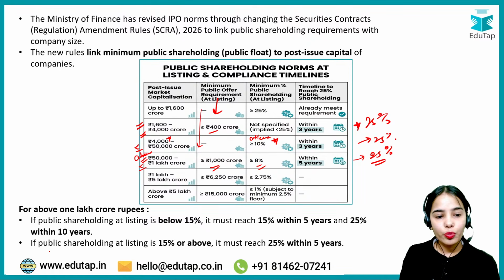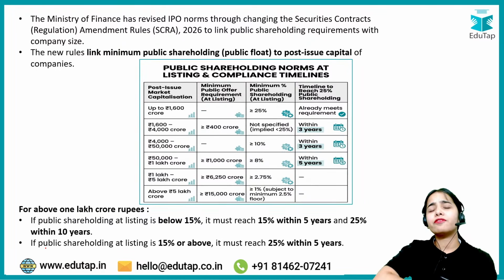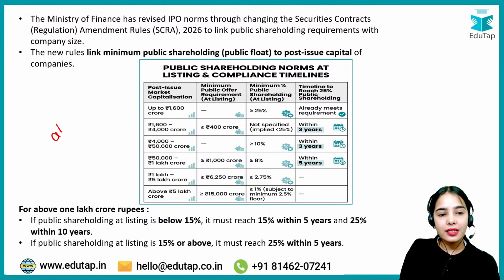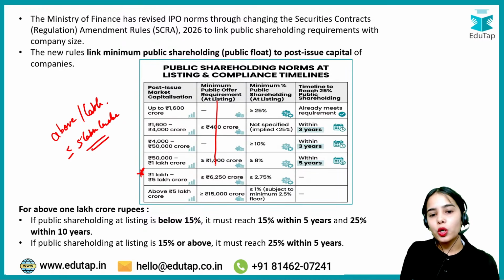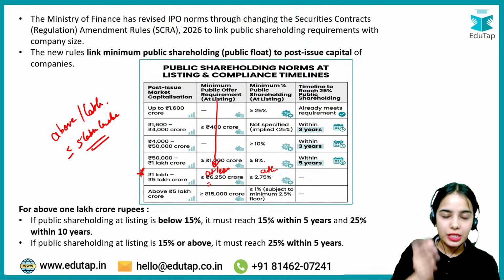Okay. Next, the last 2 points: if the company is very large, that means it has a post-issue market capitalization of above 1 lakh crore but less than or equal to 5 lakh crore, then the minimum public offer should be at least 6,250 crore, and at least 2.75% minimum public shareholding should happen at the time of listing only.